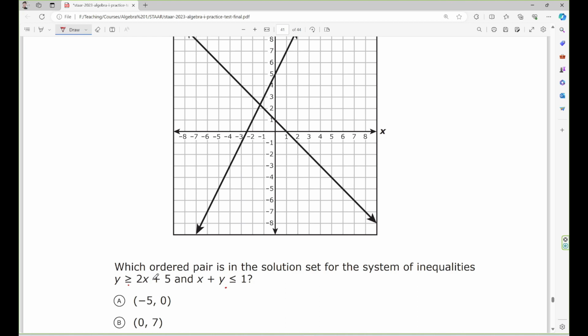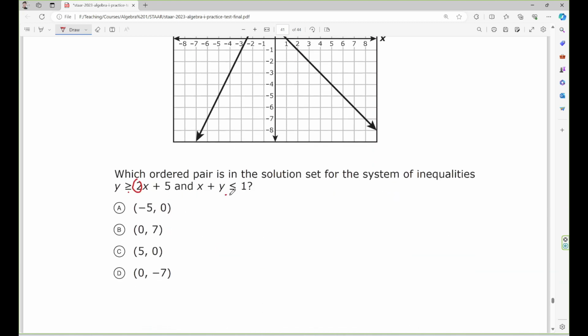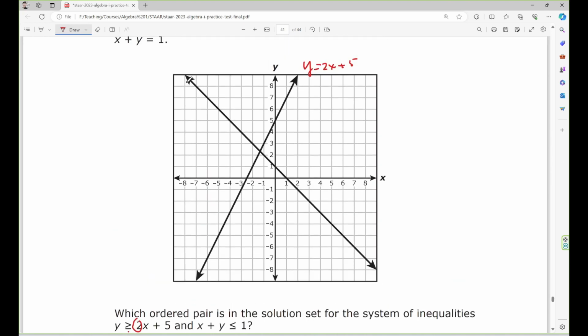I see the equal sign right here, so the line should be a solid line. Alright, so I look at this one: y greater than or equal to x plus 5. I see that the slope is positive, so this is y equals x plus 5 right here. This other one, I need to convert to slope-intercept form, so I subtract x from both sides: y less than or equal to negative x plus 1. So the slope is negative, which is this one right here.